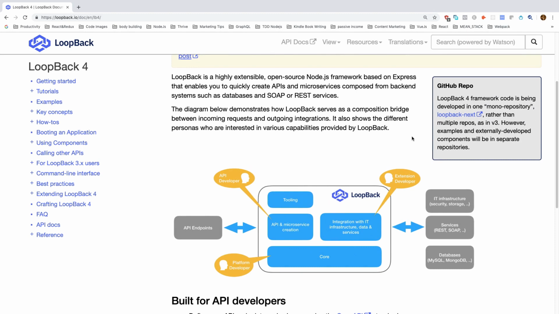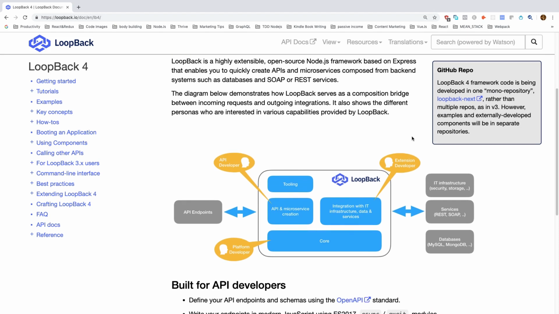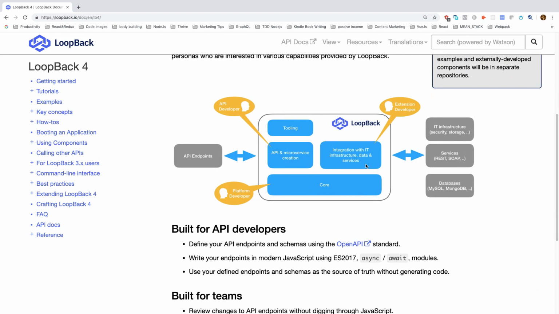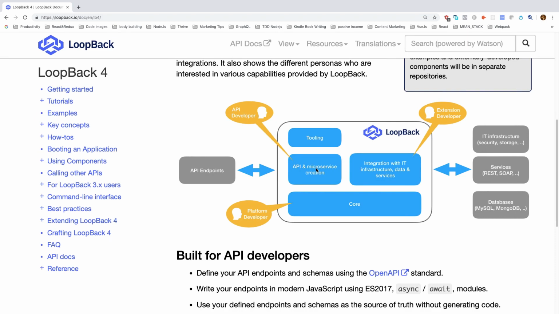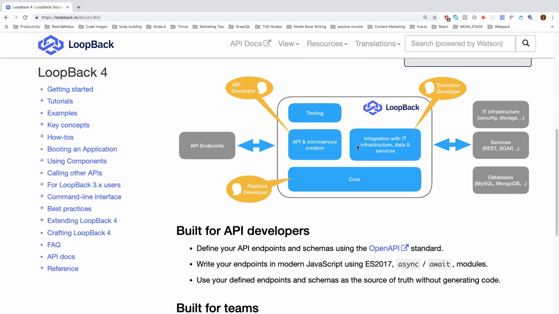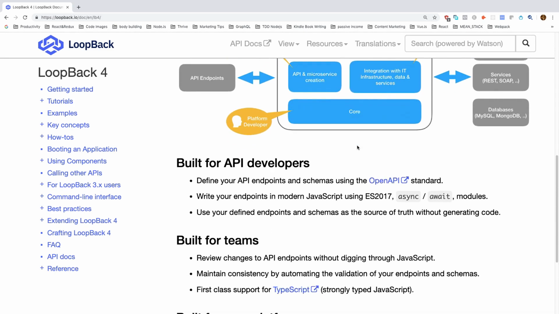It's an open source framework. Basically, it is built based on Express.js. So you can build microservices and REST services. Here you can see the complete diagram. You can define API endpoints. Here you will see the API and microservices creation, tooling, platform developer, and integration with IT infrastructure, and something like that. It sounds confusing for you, but I'll teach you how to build APIs with Loopback.